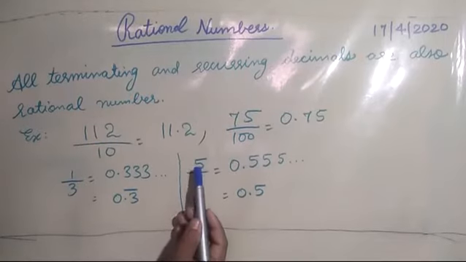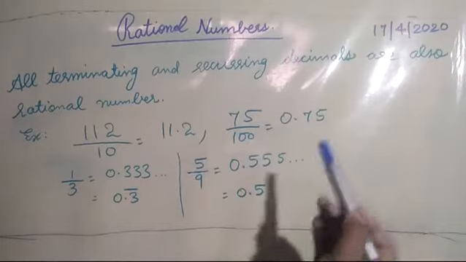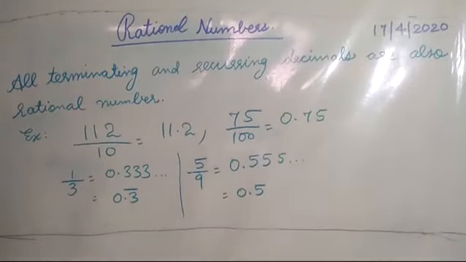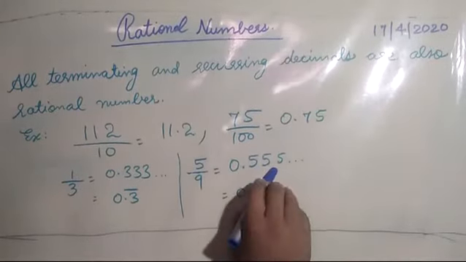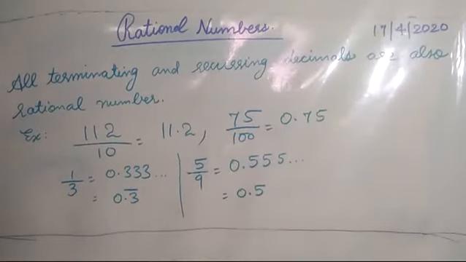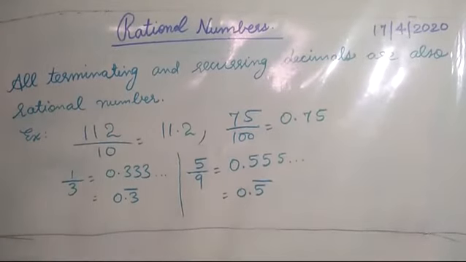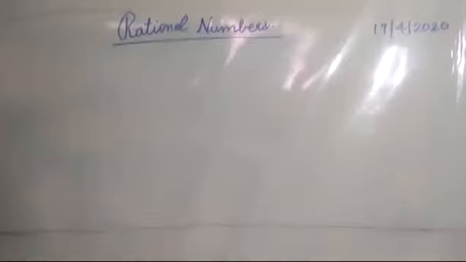In the same way, another example is like 5 by 9, which will be equal to 0.5555. It will go up to infinity. Now, it is useless to write 0.55 up to infinity. Instead of that, we can write 0.5 bar. This bar represents recurring number. So this decimal is a recurring decimal.